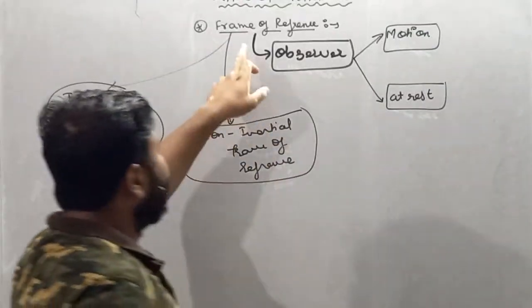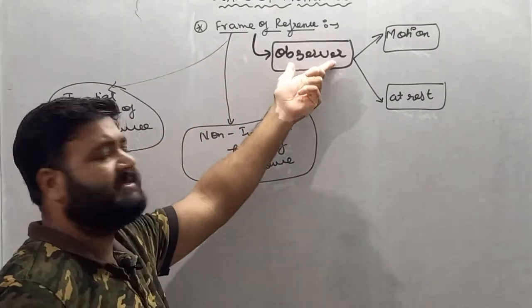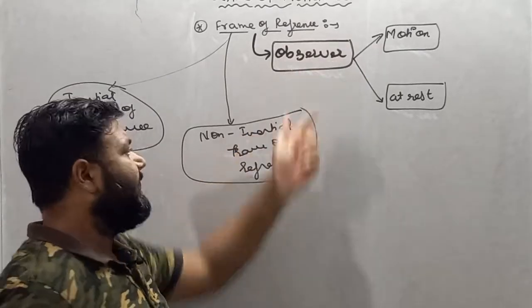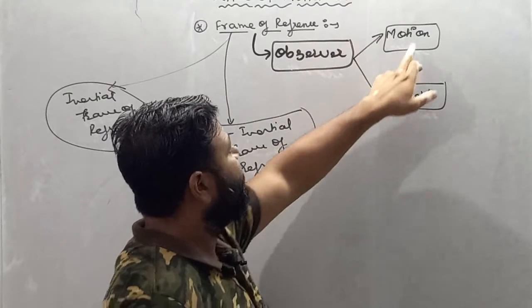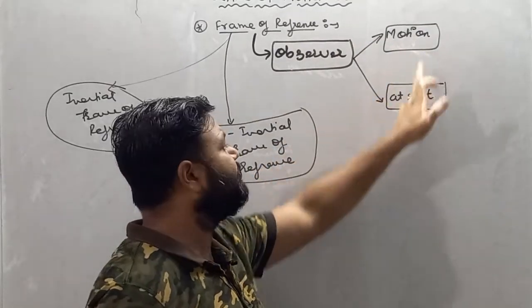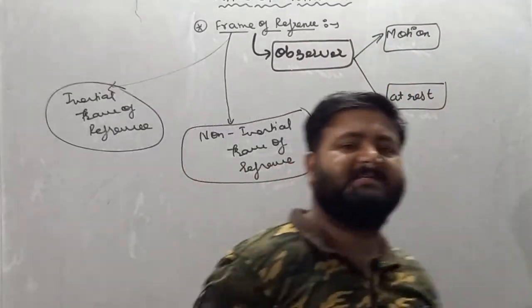So see, a frame of reference is nothing but considered to be observer. And my dear student, observer is in two different conditions: one is observer is in motion and second observer is at rest.